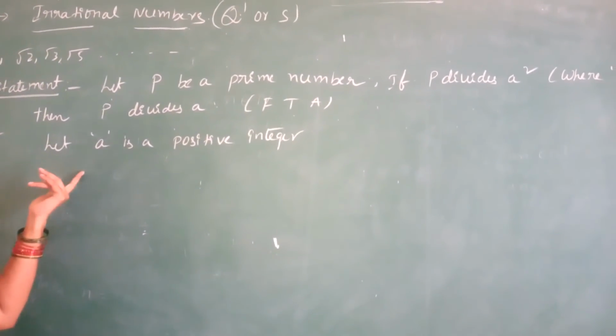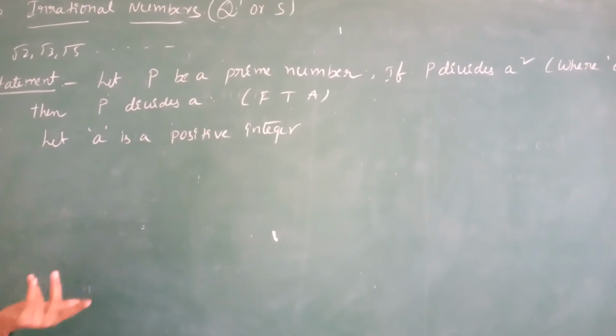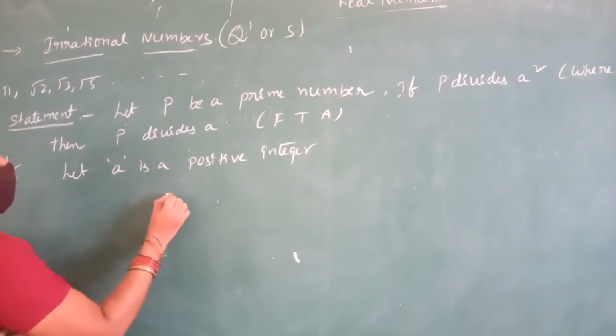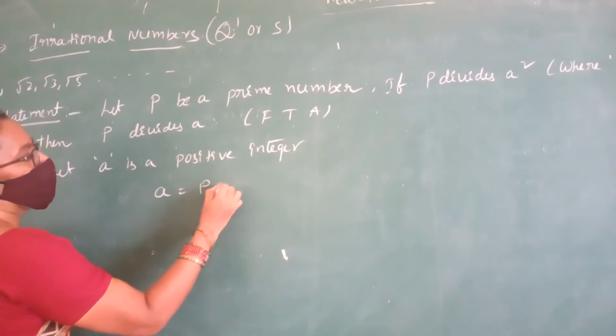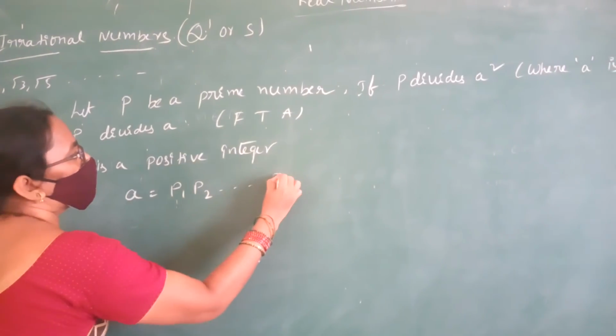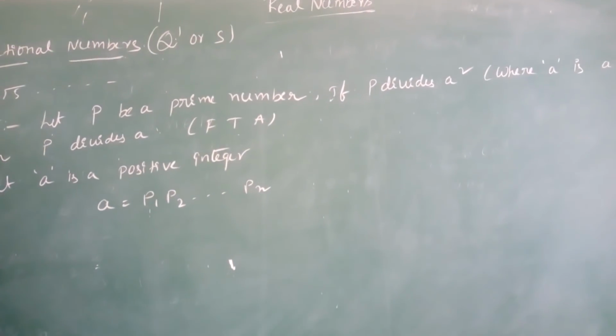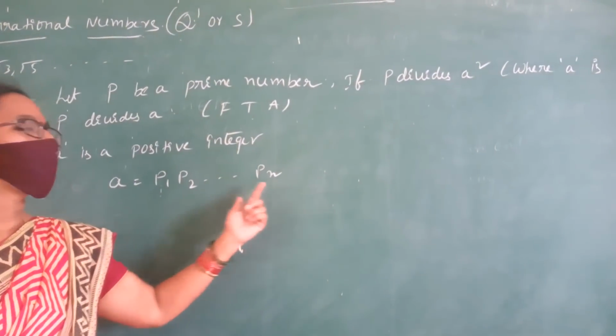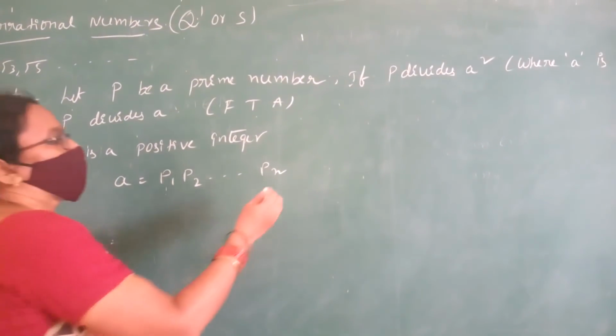So this positive integer we can express as a product of primes. So the prime factorization of A equals P1, P2 and so on Pn. P1, P2, Pn means a product of primes.